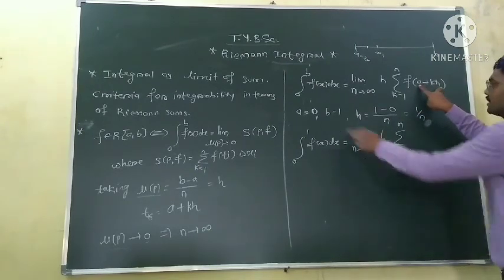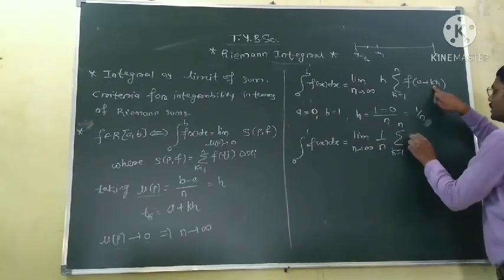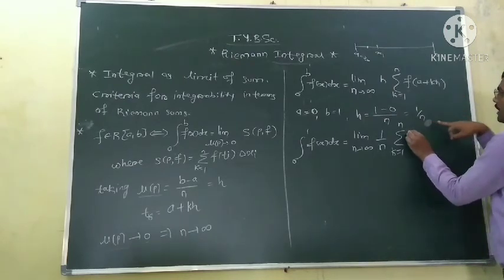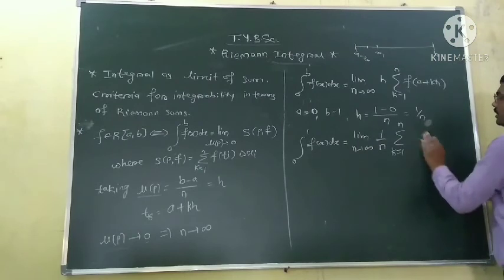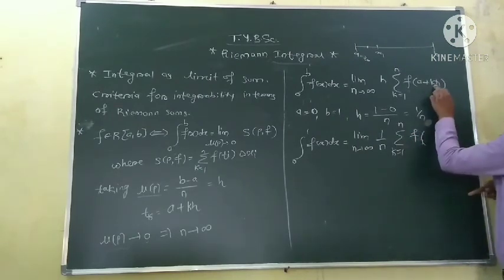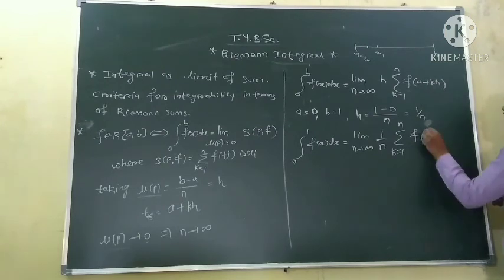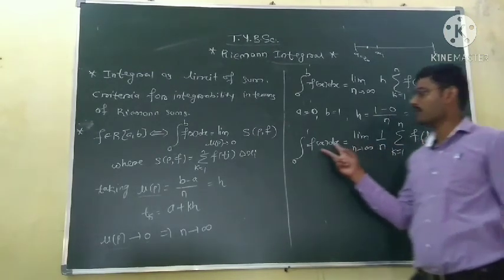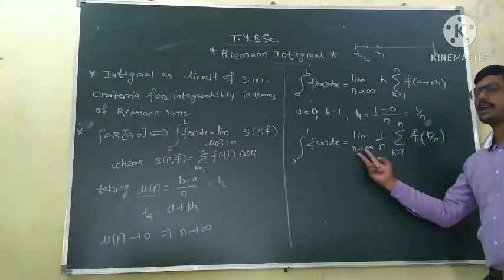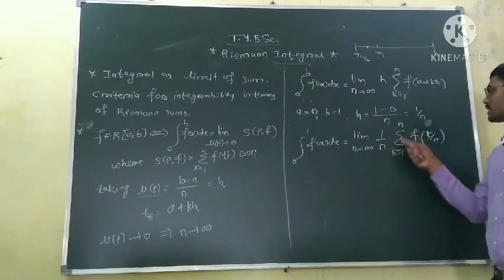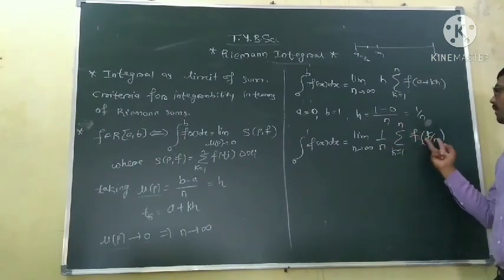Since a is 0, it is k into h, and h is 1 by n, so k into 1 by n is k by n. So we have found the formula for the integral of f from 0 to 1, which is equal to the limit as n tends to infinity of 1 by n times the summation k equal to 1 to n of f of k by n.